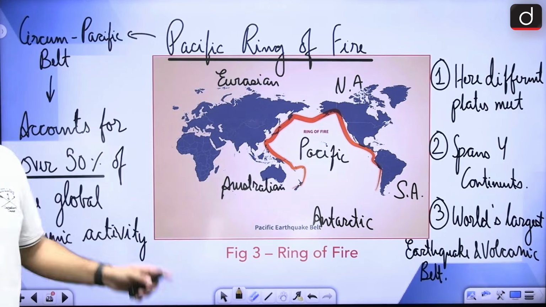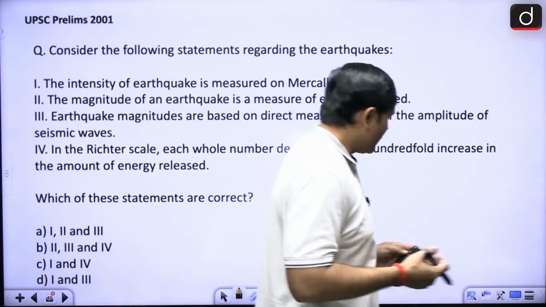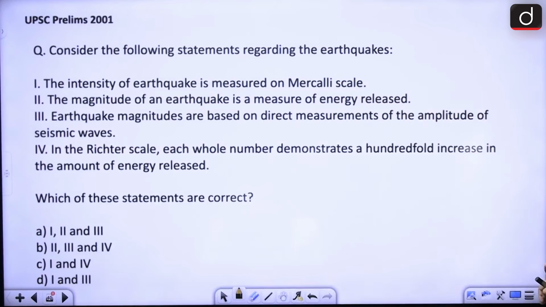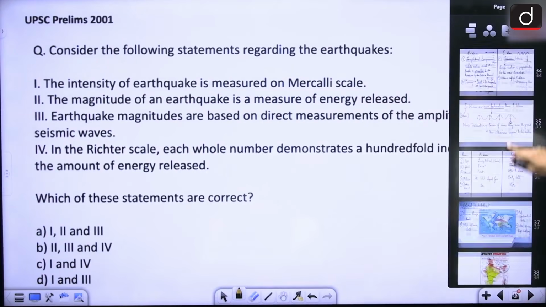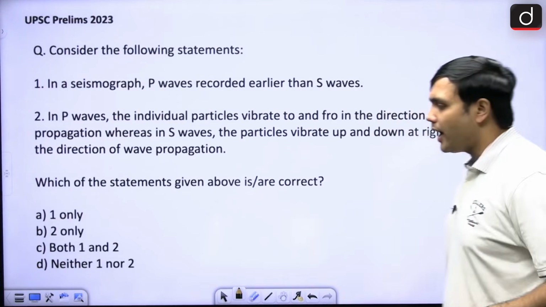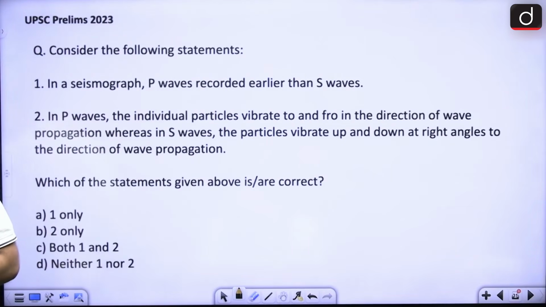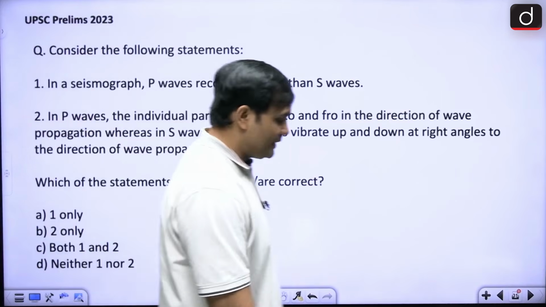All right. Now we are talking about earthquakes. We have talked about convectional currents. So before we move on to the convectional currents, let's see a question in this particular section that has been asked before. Let's see how many of you are able to answer this after going through all of these, understanding all these basic ideas about this particular topic. Let's see. All right. Is it clear?